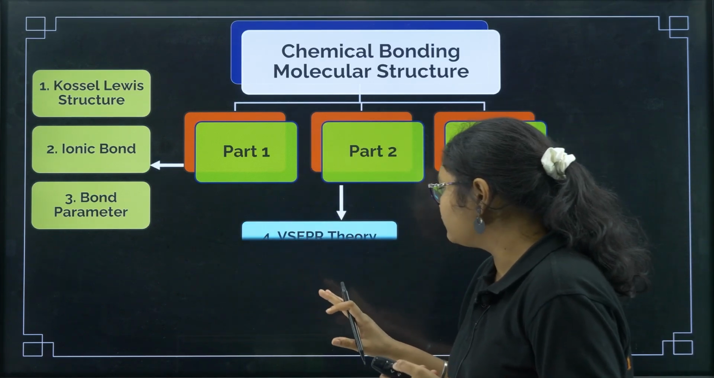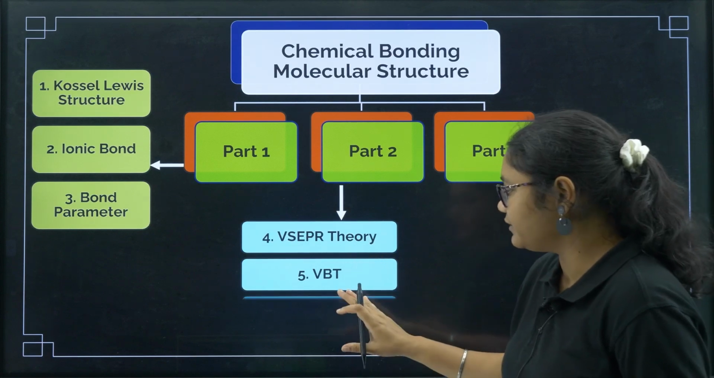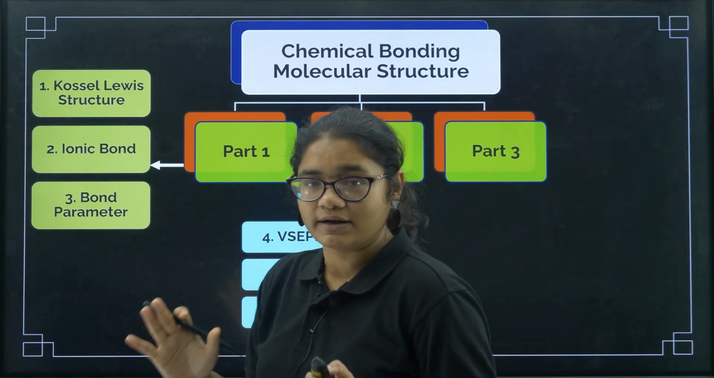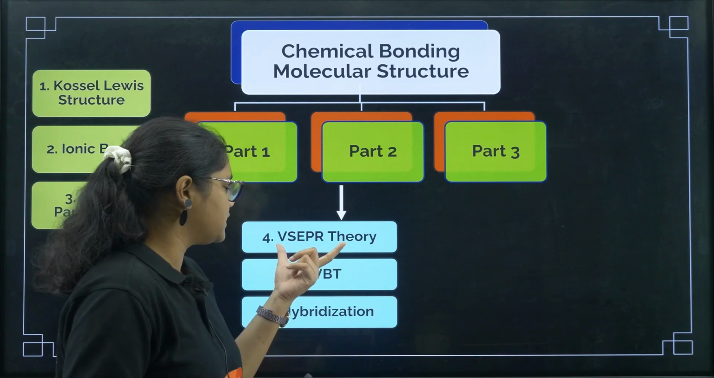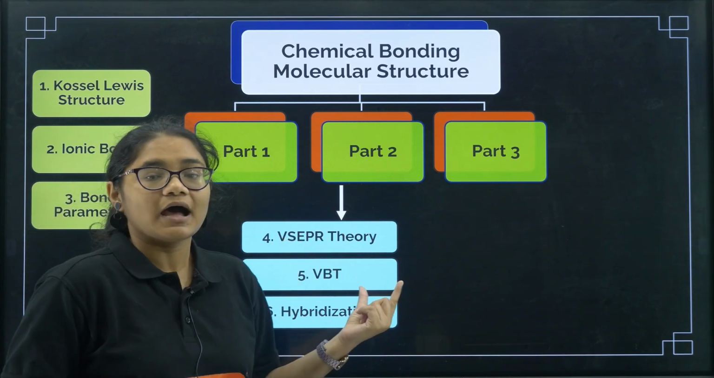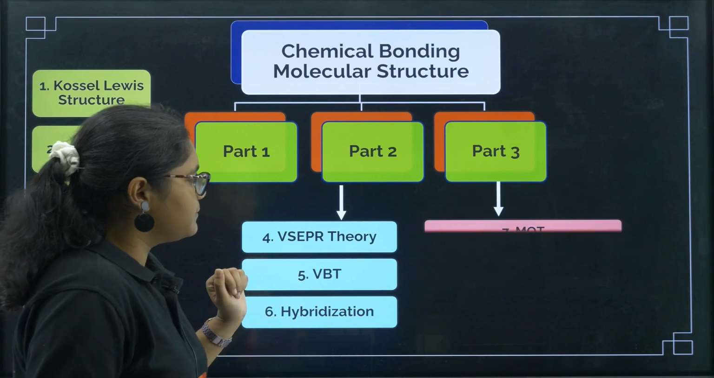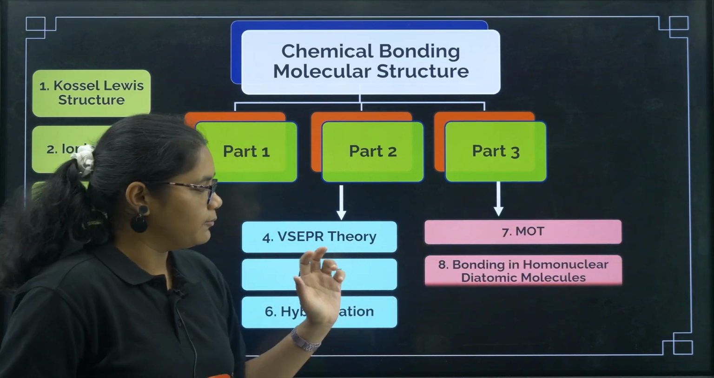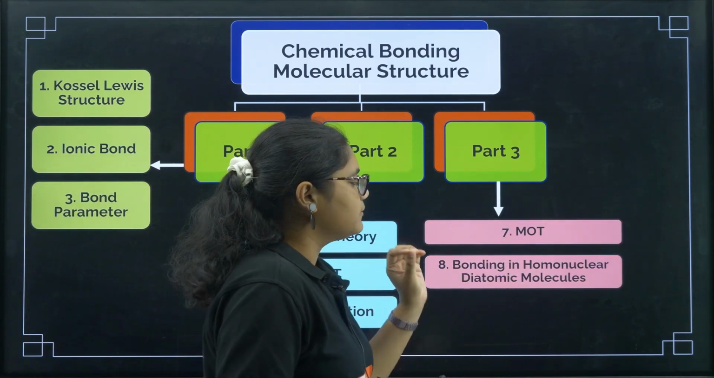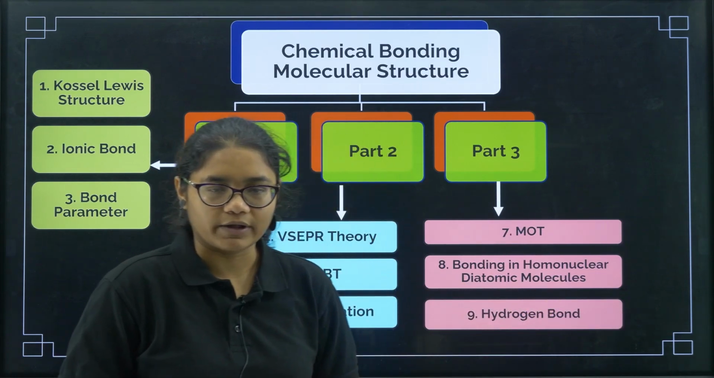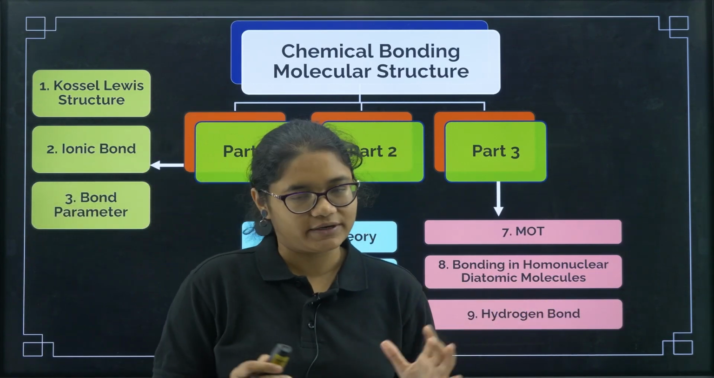Next, in part 2, we'll be discussing VSEPR theory, VBT and hybridization. Now part 2 is going to be a very important lecture because most of the questions are being asked from your VSEPR theory and hybridization and from bond parameters. Next, in part 3 we'll be discussing MOT, that is molecular orbital theory, bonding in homonuclear diatomic molecules and hydrogen bond. So 3 lectures will be there. Today is the first class.